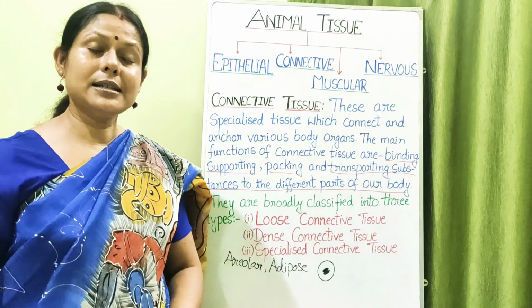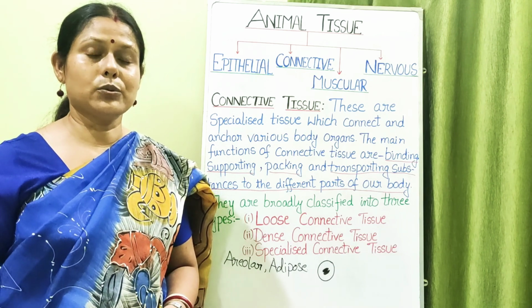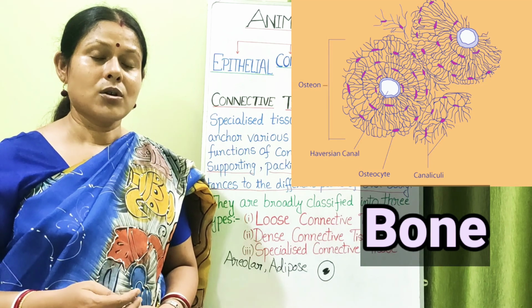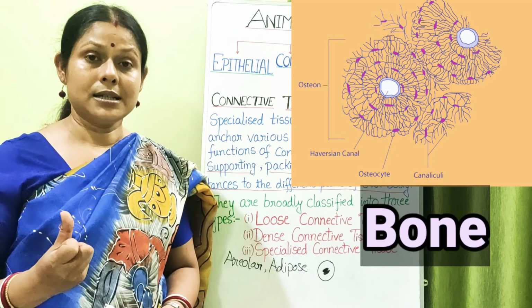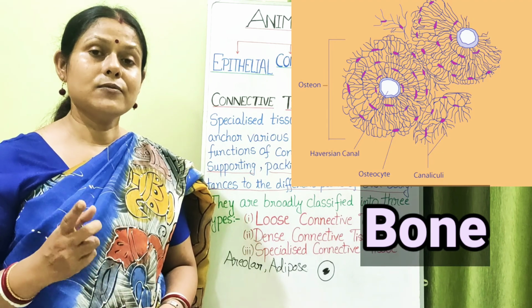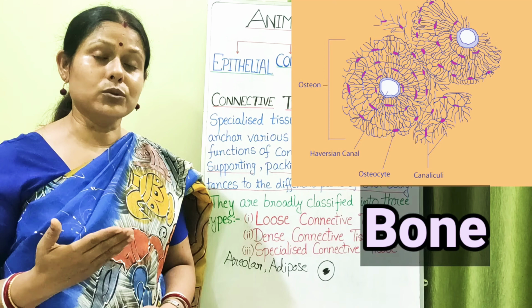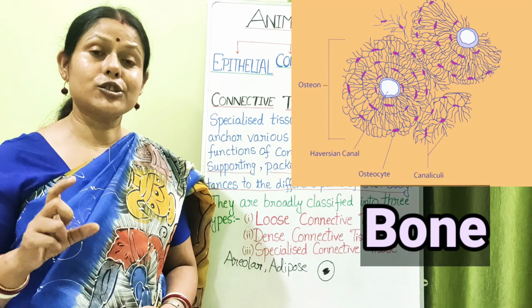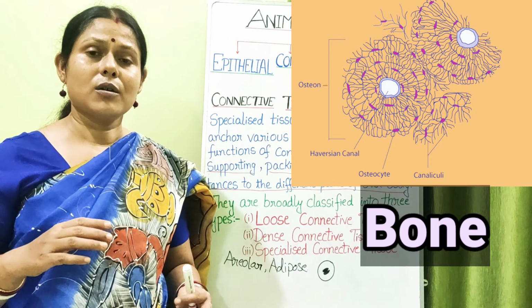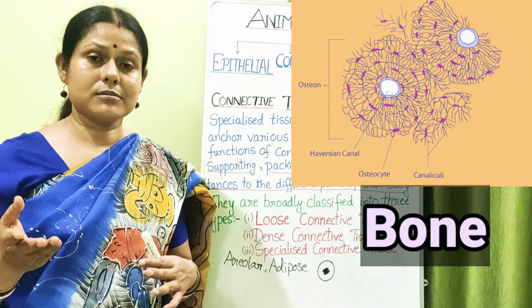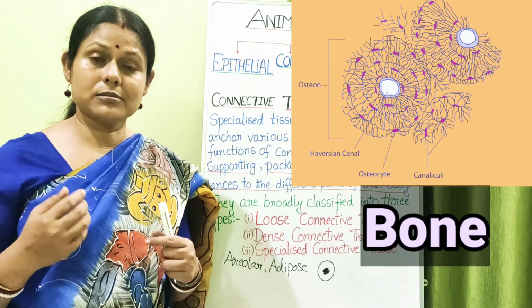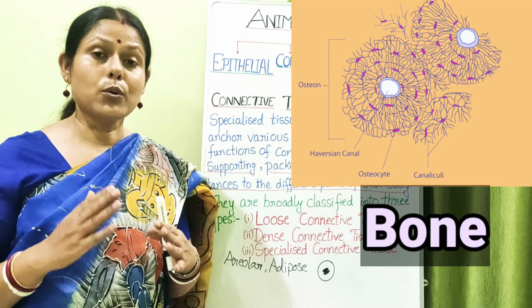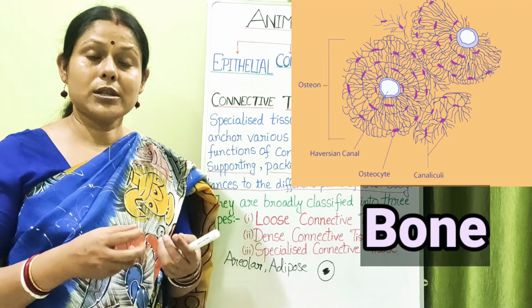The next type of specialized connective tissue is bone. Now, the difference between bone and cartilage is that the matrix of cartilage is not hard, it is flexible, whereas the matrix of bone, also a specialized connective tissue, is provided with salts of calcium and phosphorus. Because of these salts present within the matrix of the bone, the matrix is hard.